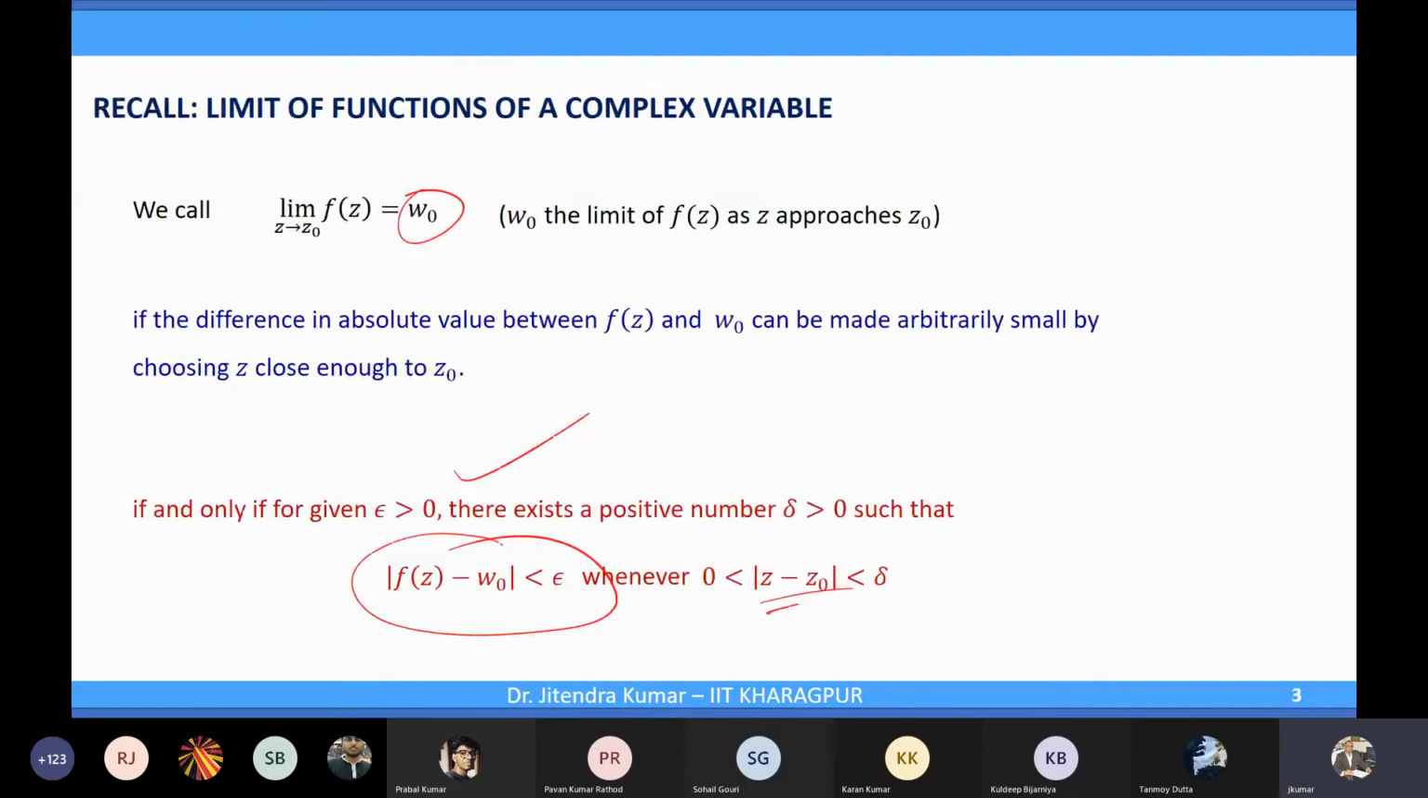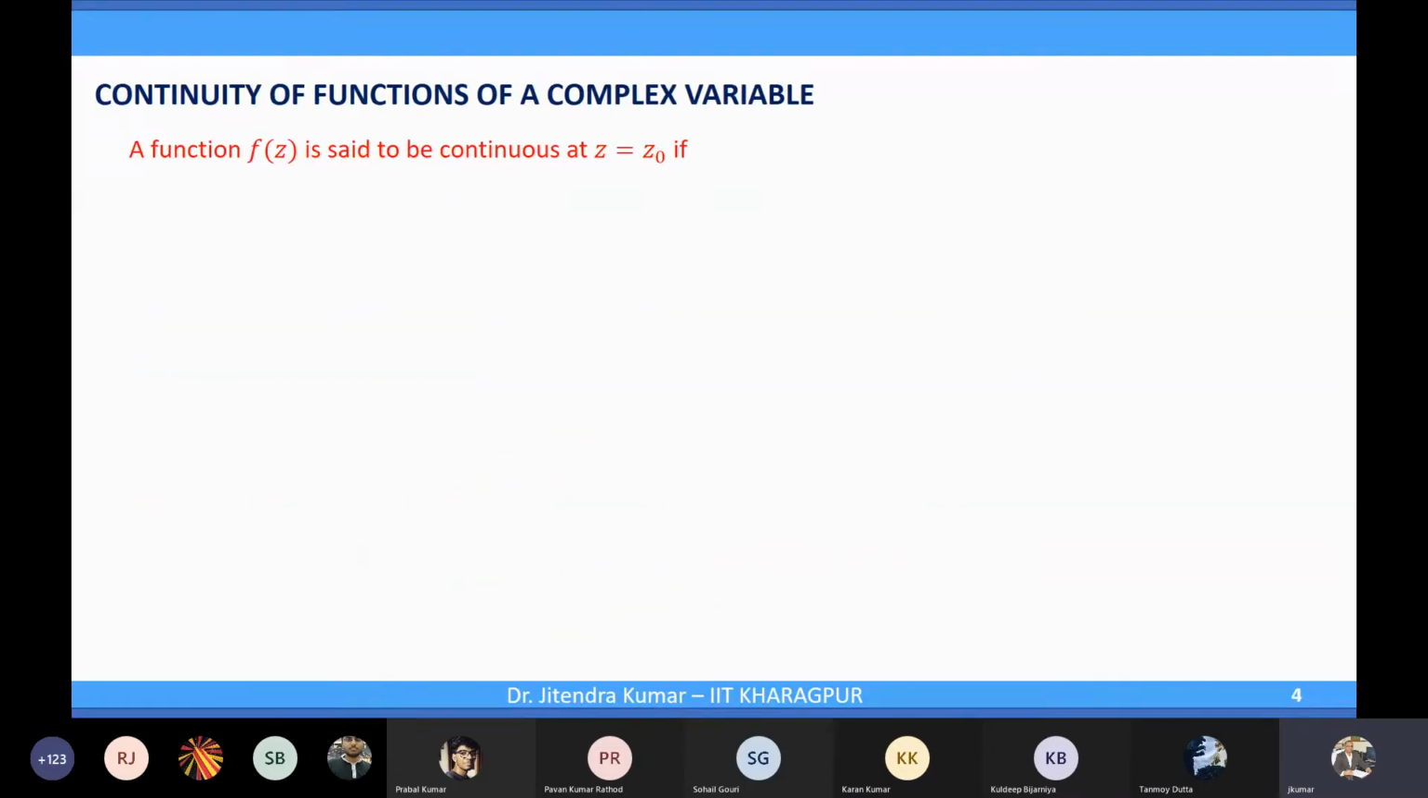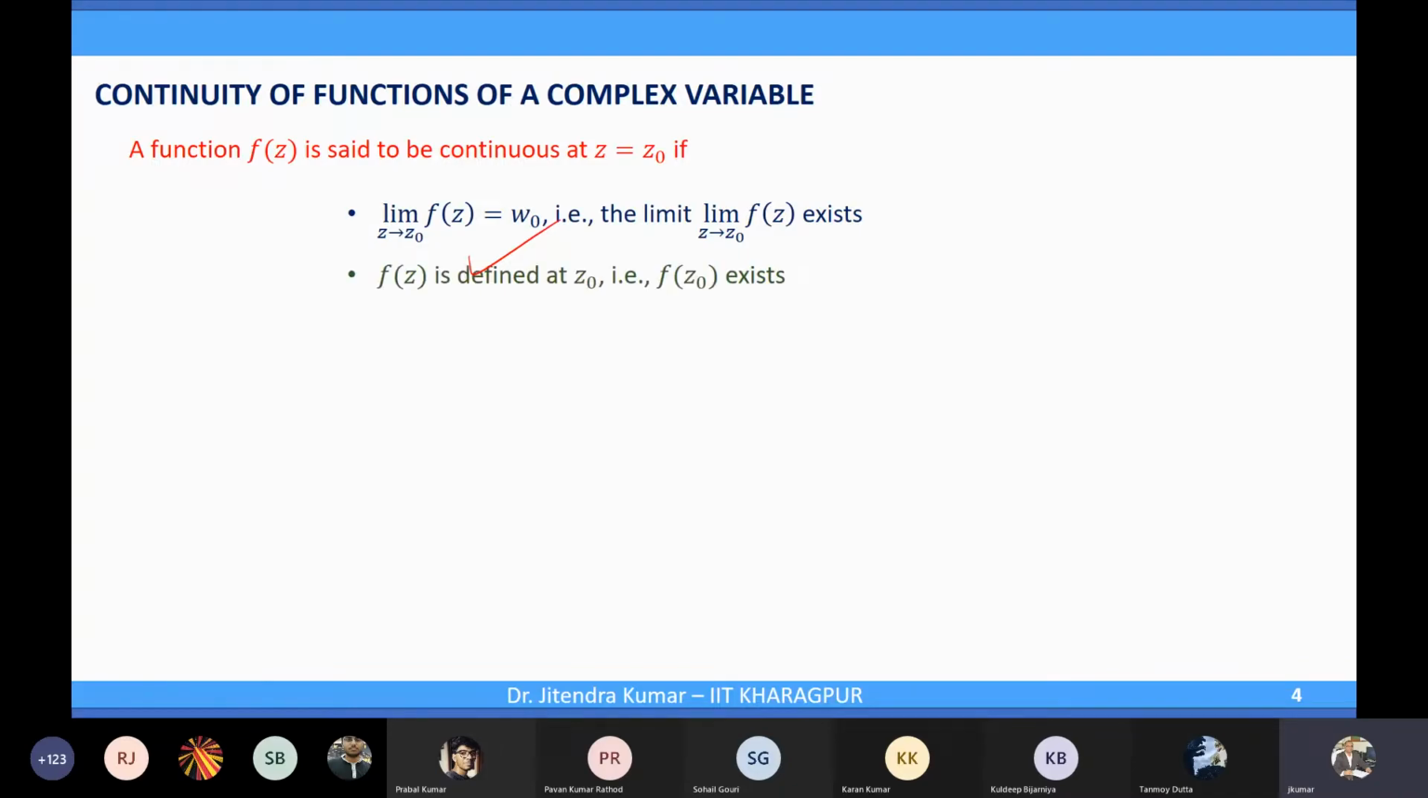Well, so the continuity again, because once you have the limit, the continuity follows. A function f(z) is said to be continuous at z equal to z0 if the limit of f(z) as z tends to z naught is w naught, the limit exists, and f(z) is defined at z naught, that is, f(z naught) exists. So there are two things. One is the limit, so the limit should exist. The limit of f(z) as z approaches z naught is w naught.